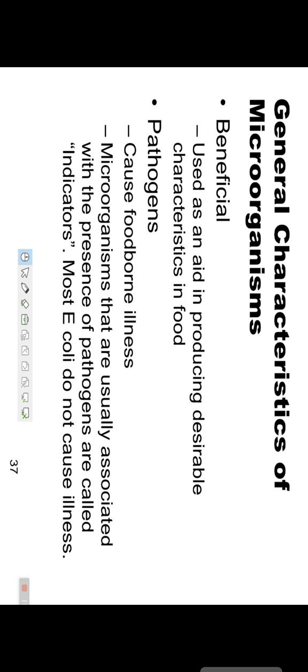Pathogens cause foodborne illness. These are a harmful effect. Microorganisms that are usually associated with the presence of pathogens are called indicators. Most E. coli do not cause illness.